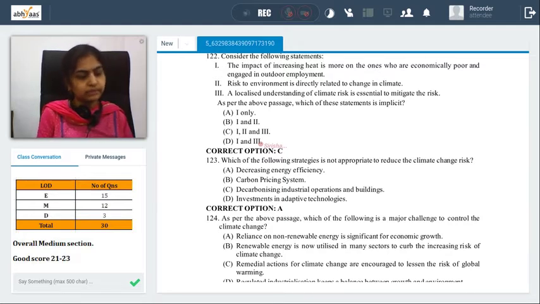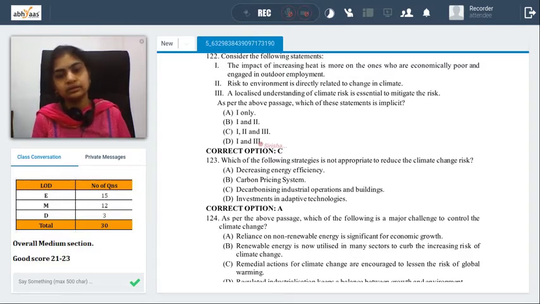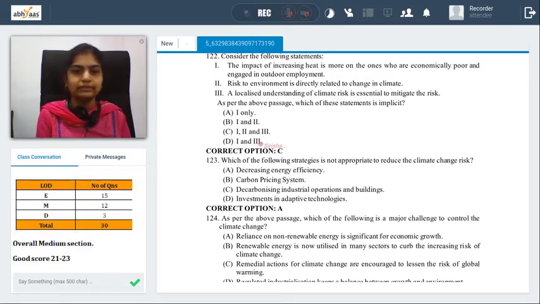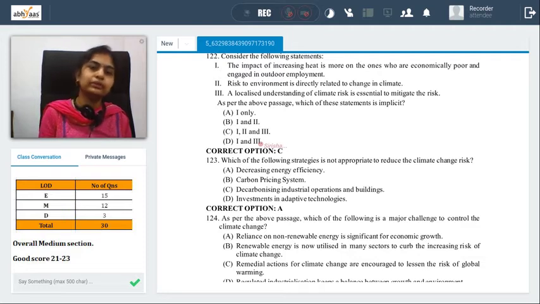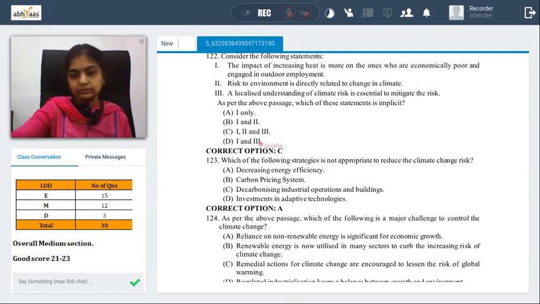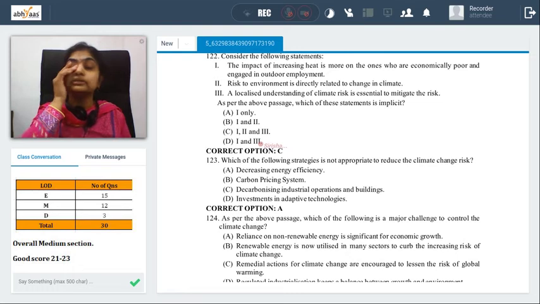But again, some might not have interpreted option B, or statement 2, because connecting environment with wildlife might be a little tricky, maybe. Which of the following strategies is not appropriate to reduce the climate change risk? Which of the following strategies is not appropriate?